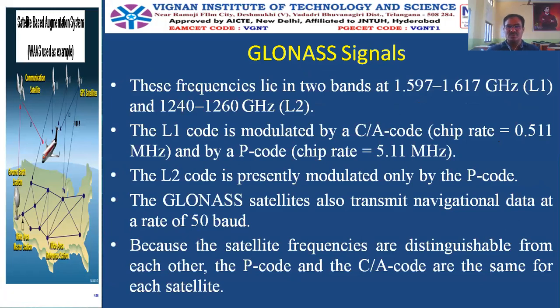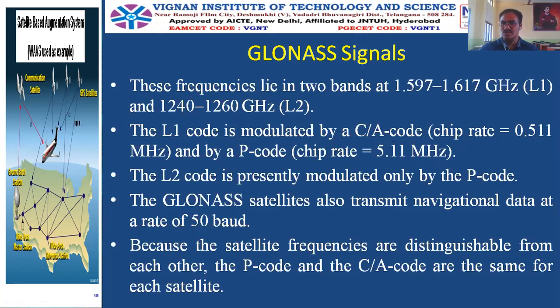There are two carriers, L1 and L2. The L1 code is modulated by a C/A code with a chip rate of 0.511 megahertz, and P code with a chip rate of 5.11 megahertz.